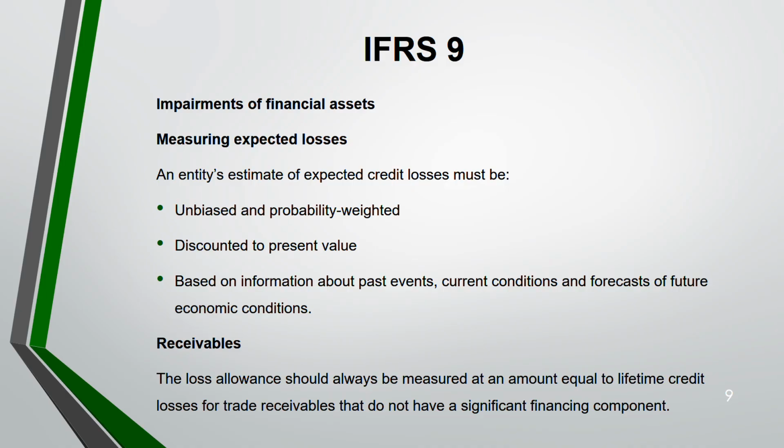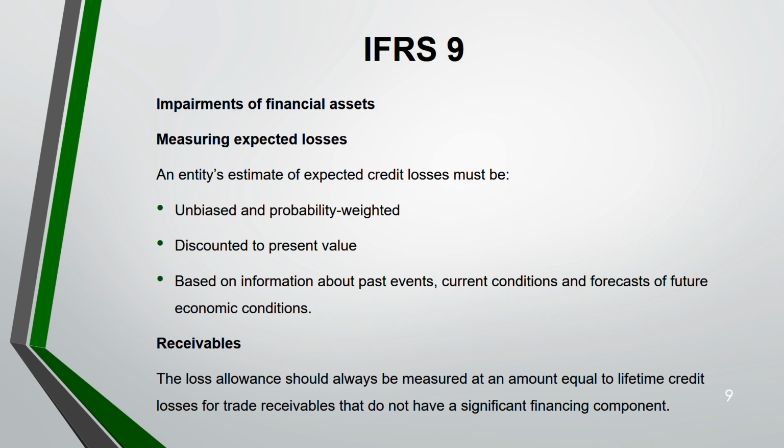If we do not have a significant financing component, loss allowance is lifetime. But what does it mean, and how will you identify whether it has a financing component or not? It is about your prepayment and payment in arrears. If you have received something in advance from your customer as a prepayment, it's like you have taken a loan from your customer, which you have to pay back. So it's a significant financing component.